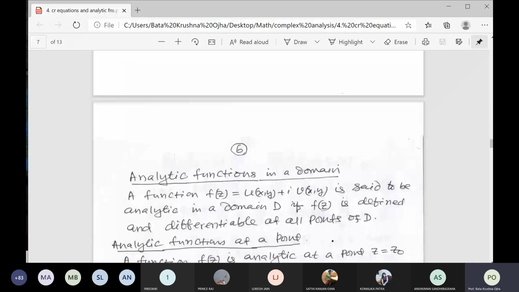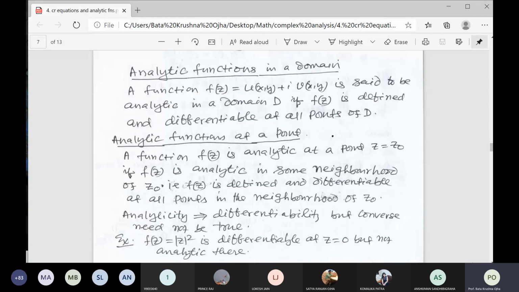Why? For analytic functions, there are two conditions. The CR equations must be satisfied, that is, u and v satisfy the CR equations. Second, both u and v are continuous functions in that domain, and continuous with their first order partial derivatives. That is, all first order partial derivatives are continuous.